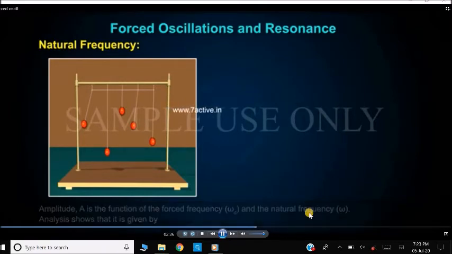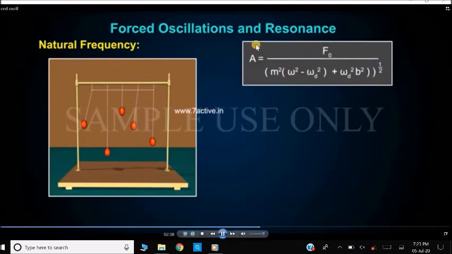And analysis shows that the amplitude A is given by A equal to f naught divided by m square into omega square minus omega d square, plus omega d square b square, the whole power half, that is, the root of this whole denominator is taken.